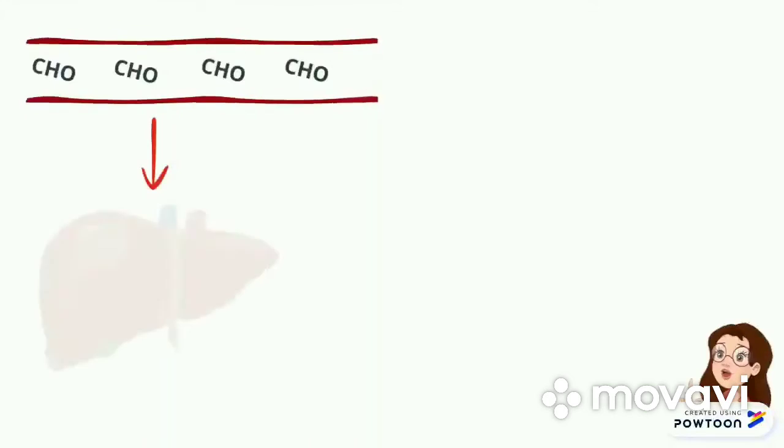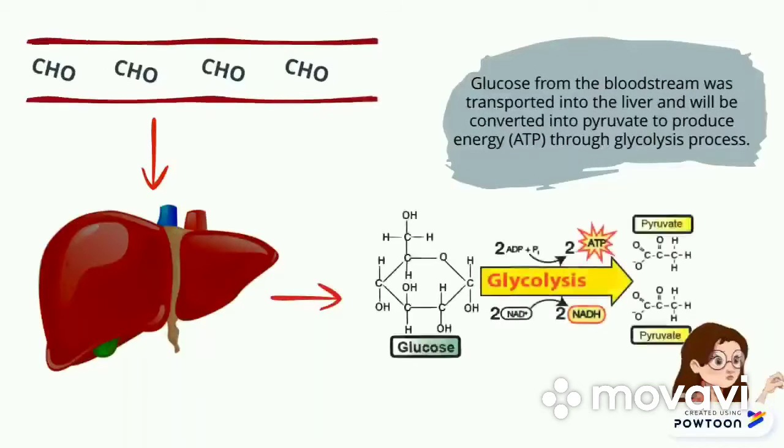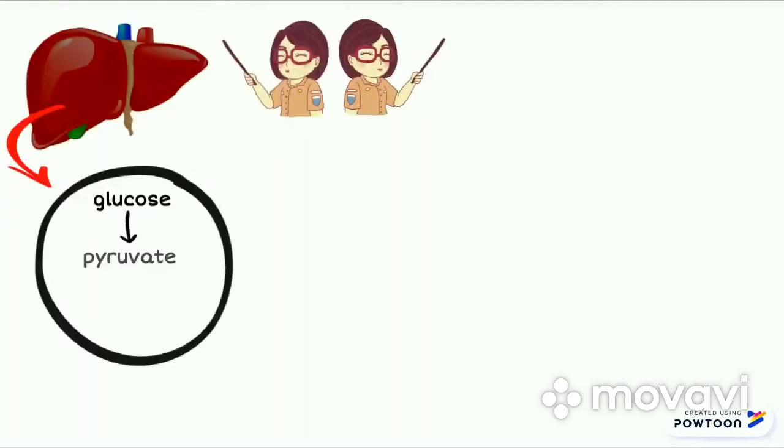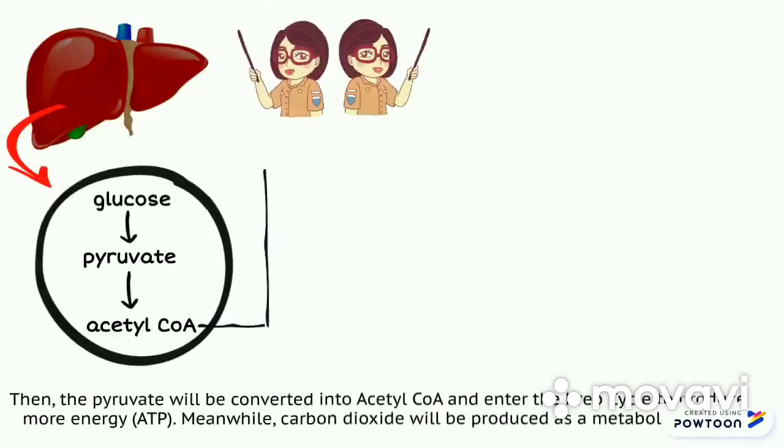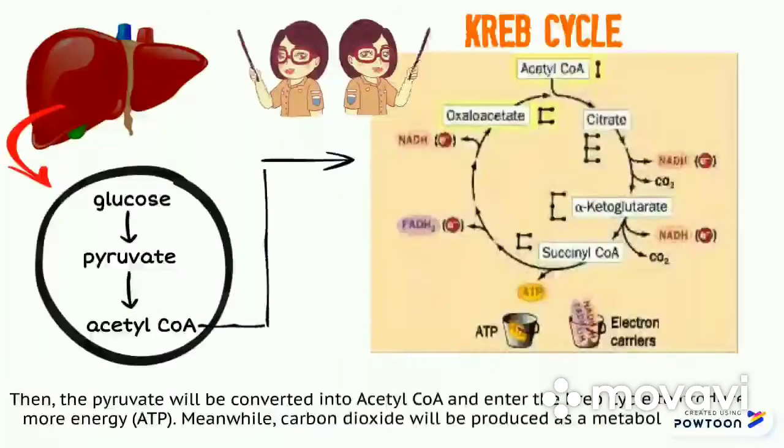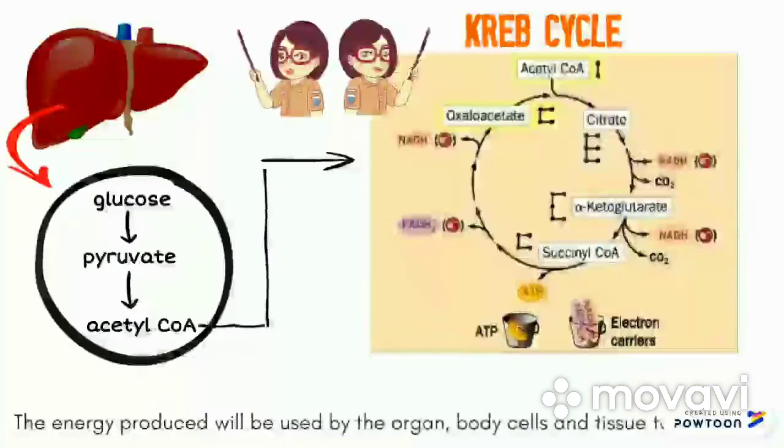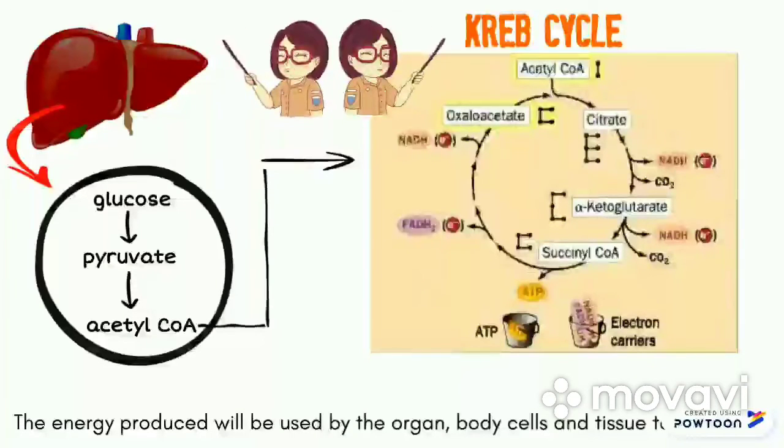Glucose from the bloodstream is transported into the liver and converted into pyruvate to produce energy in the form of ATP through the glycolysis process. Then the pyruvate will be converted into acetyl-CoA and enter the Krebs cycle to produce more energy in the form of ATP. Meanwhile, carbon dioxide will be produced as a metabolic waste. The energy produced will be used by the organs, body cells, and tissues to function.